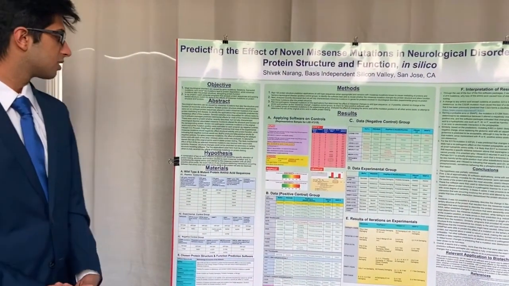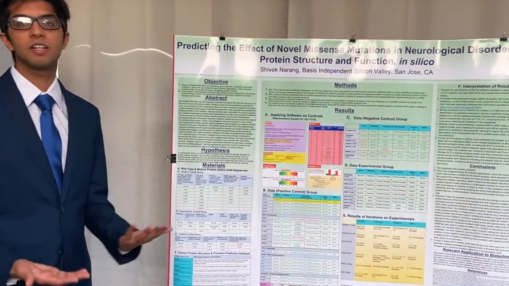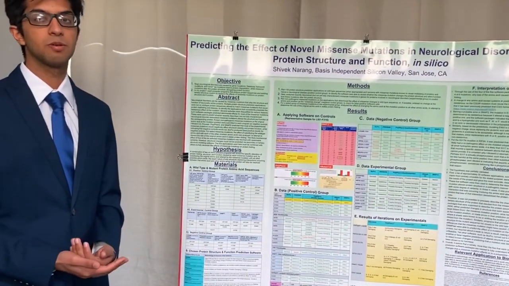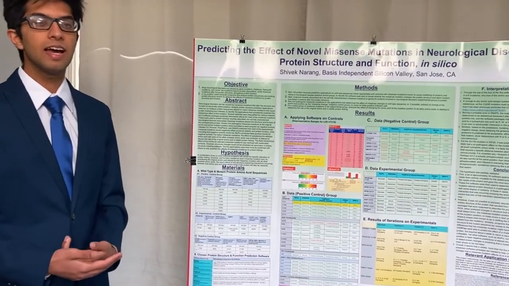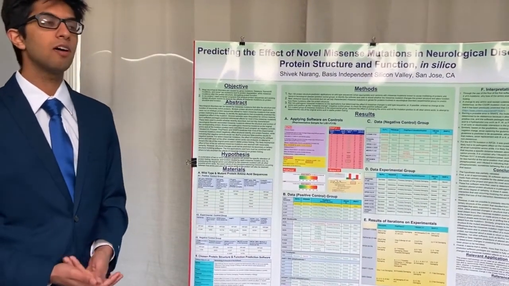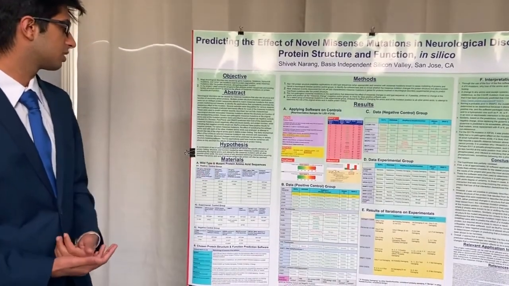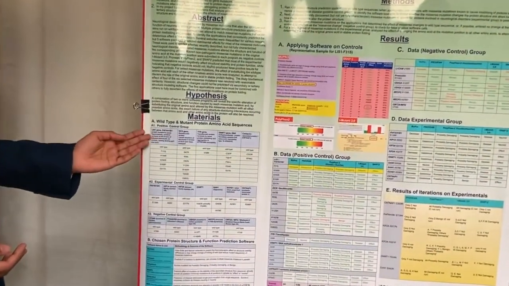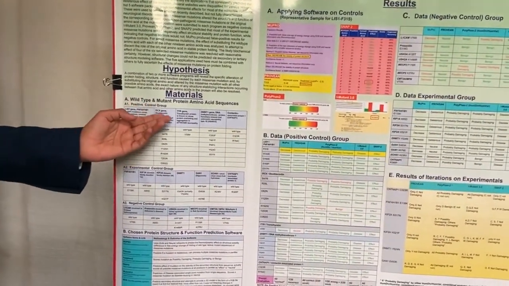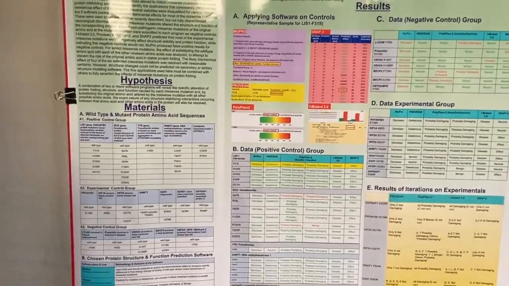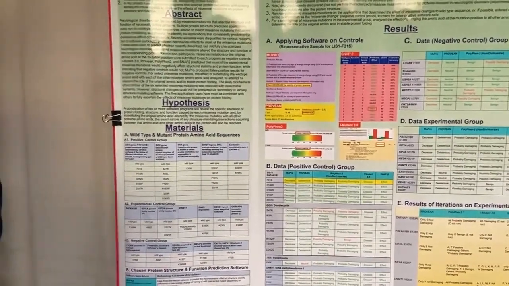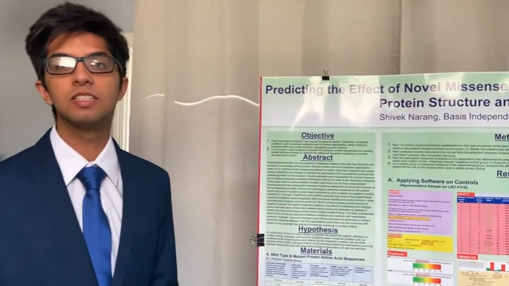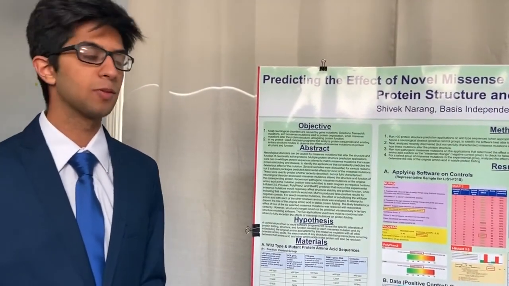So for that, I first found 30 softwares online which have the potential to figure out a change in protein structure and to model the structure of the protein. And I ran them on my positive control group. Now, as you can see here, my positive control group consists of wild-type and mutant protein amino acid sequences. And I used LIS1, DCX, TUBA1A, DNMT1, and contactin-associated protein, and these are all genes implicated in brain development, and when there's a mutation in these genes, it often leads to diseases such as lissencephaly, in which there's abnormal development.